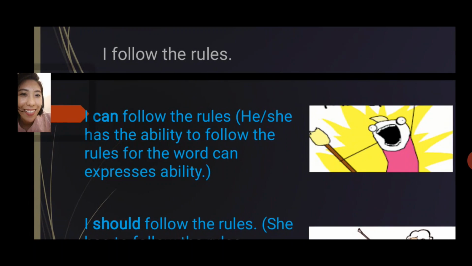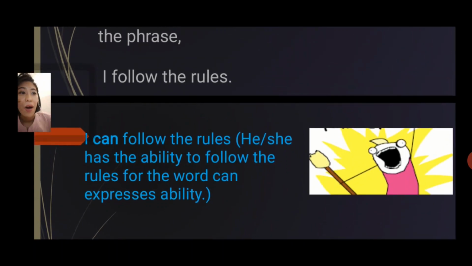First example, we will use the modal verb can. Let me read this one. I can follow the rules. We just add the word can, and the meaning differs. The meaning implies that he or she or the subject has the ability to follow the rules, for the word can expresses ability.